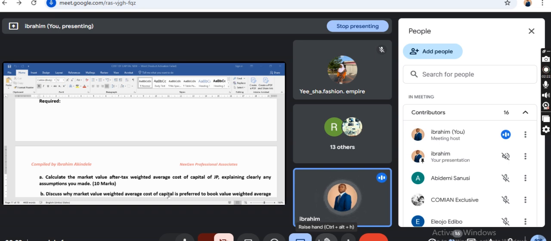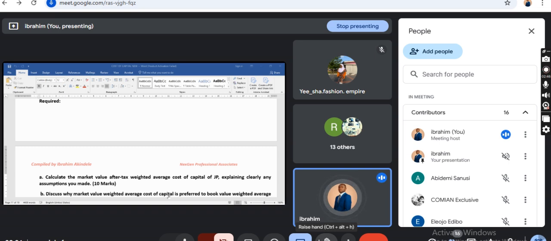Now you can see the required. Calculate the market value after tax weighted average cost of capital of JP. Explain clearly any assumption you made. So any assumption you made, you state your assumption, which is actually allowed. You can see: calculate the market value weighted average cost, everything is after tax weighted average cost of capital. That is what they say you should calculate.